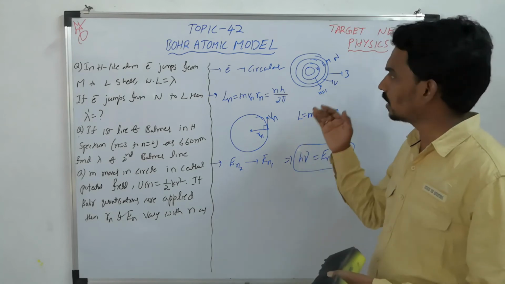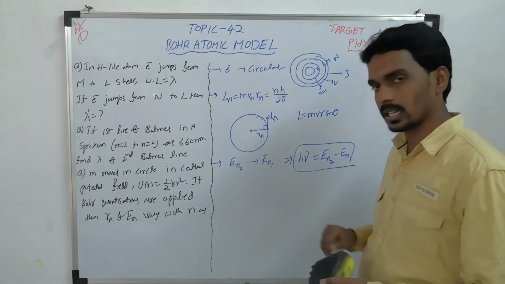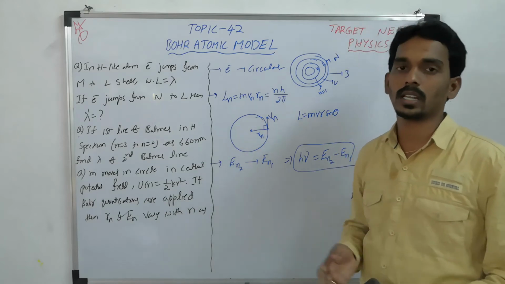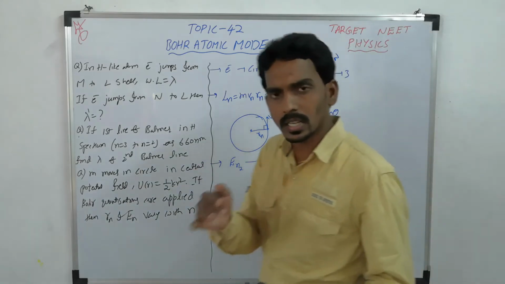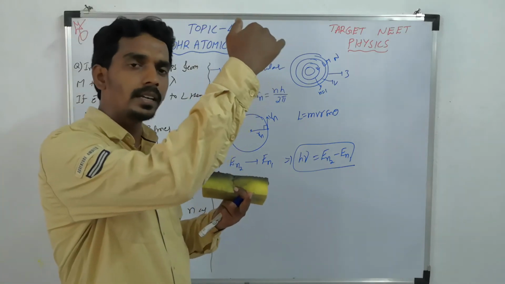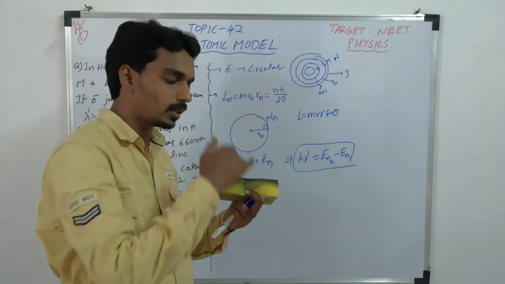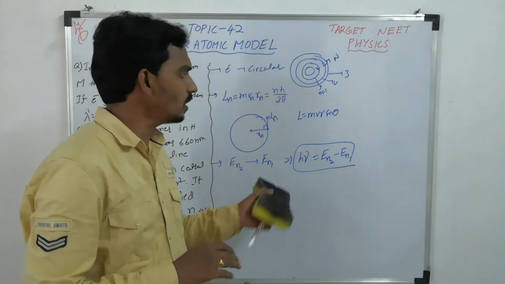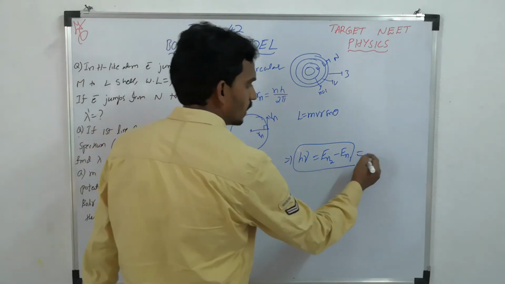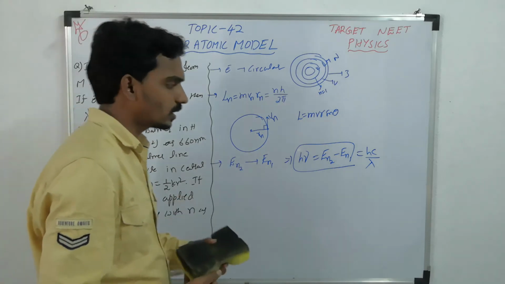Similarly, if you want to excite the electron from a lower level to a higher level, then this much energy you have to give to the electron. So the energy required to excite from one orbit to another orbit, and the energy released when it takes transition from that higher orbit to the lower orbit, both are the same. So this is the equation, that is hc by lambda, also you can write it. So these are the three postulates.